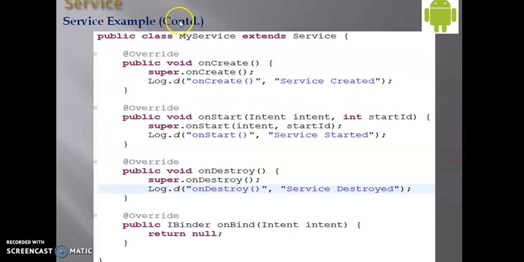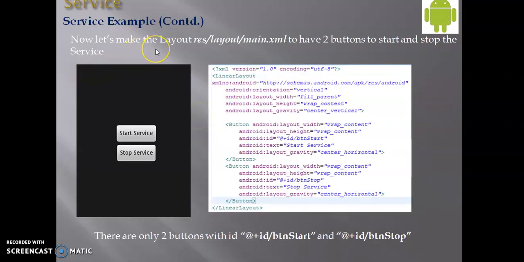Okay, here you can see that I have displayed everything to the log, that is why I have used Log.d. Now let's make the layout for this project. Here in the layout I have only added 2 buttons, start service and stop service, with IDs button start and button stop, you can see here.